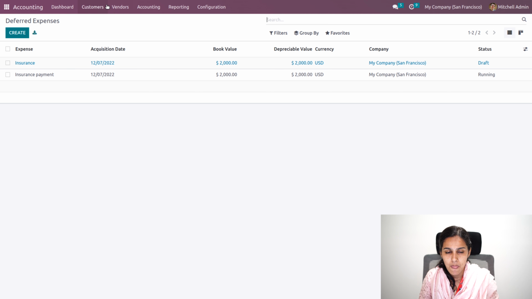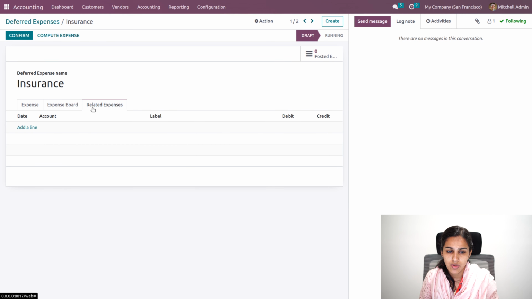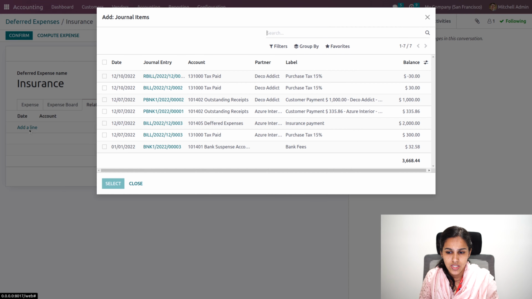So similarly, we'll be able to create a deferred expense model and deferred expenses. So go to this one, insurance, where you can find the deferred expense name and the value of the amount can be added. If you want to add the amount from an expense, you can add it from here.